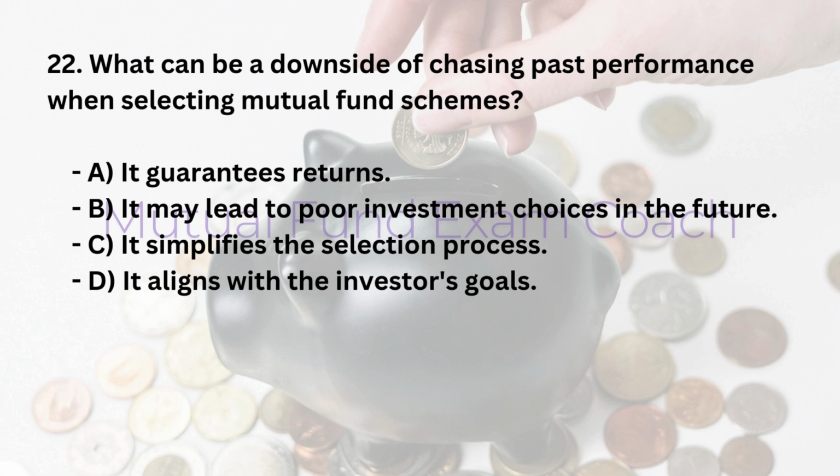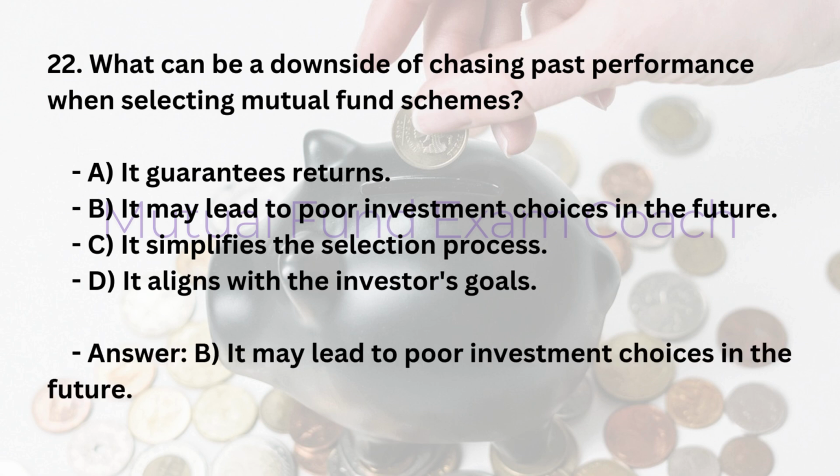22. What can be a downside of chasing past performance when selecting mutual fund schemes? A. It guarantees returns. B. It may lead to poor investment choices in the future. C. It simplifies the selection process. D. It aligns with the investor's goals. Answer: B. It may lead to poor investment choices in the future.